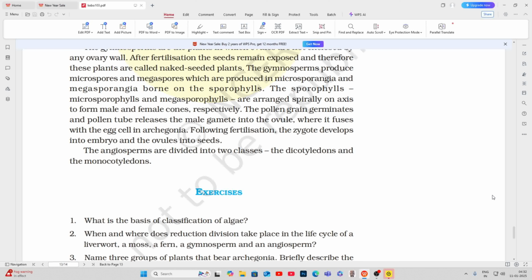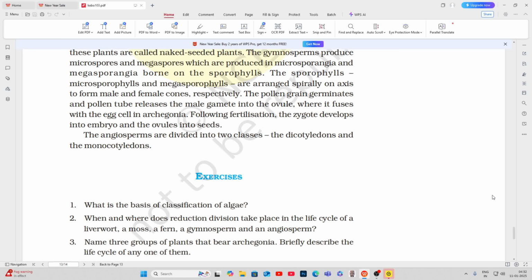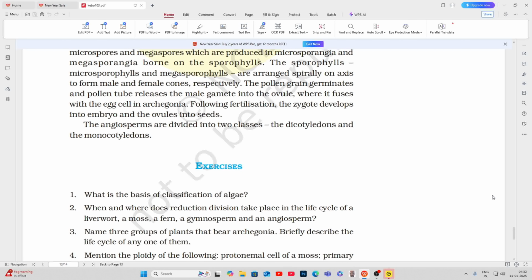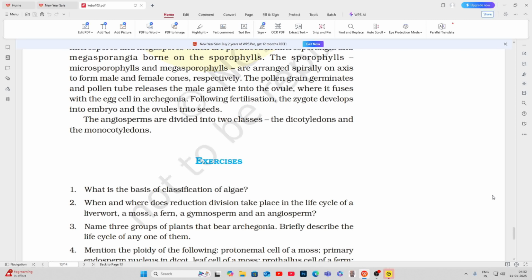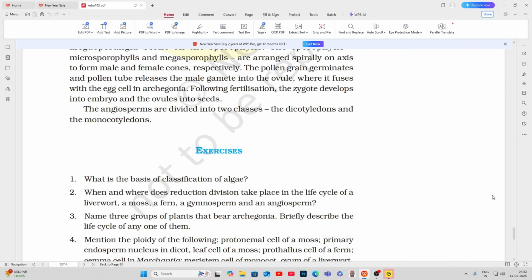The microsporophylls and megasporophylls are arranged spirally on axis to form male and female cones, respectively. The pollen grain germinates, and pollen tube releases the male gamete into the ovule, where it fuses with the egg cell in archegonia. Following fertilization, the zygote develops into embryo and the ovules into seeds.